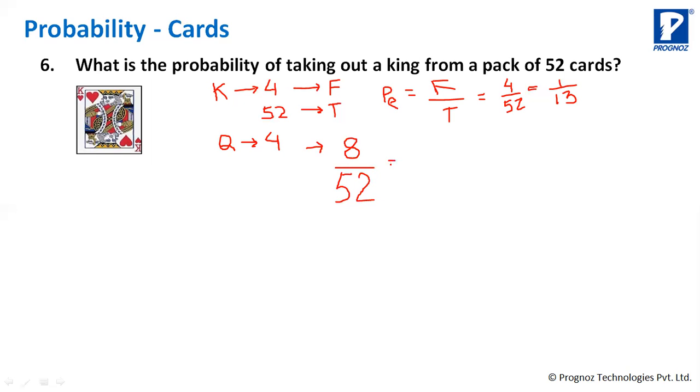So 8 by 52 will be equal to 2 by 13. Now this is the probability that when you pick a card from a 52 card pack, you will either get queen or king.